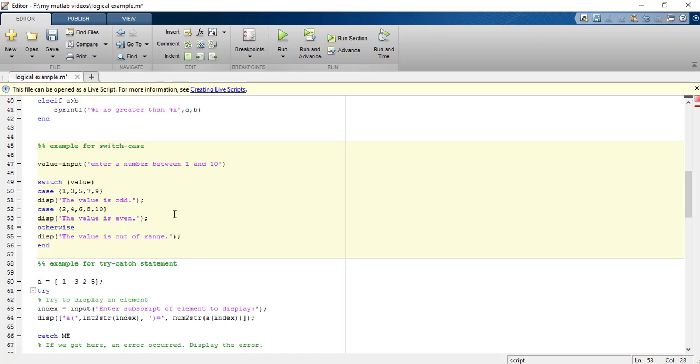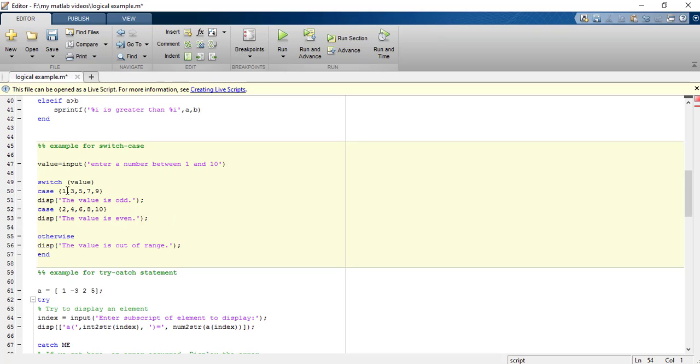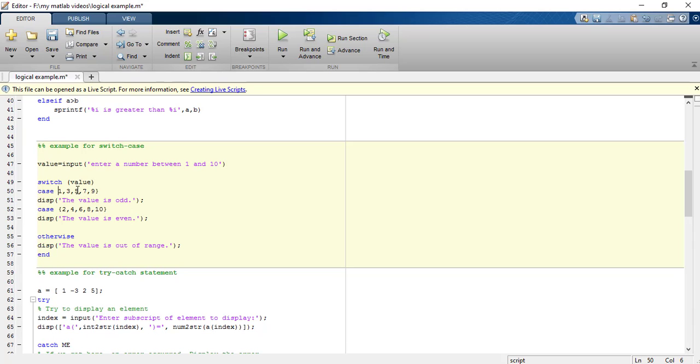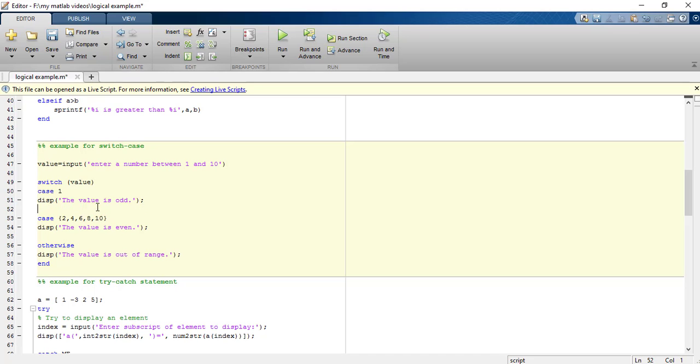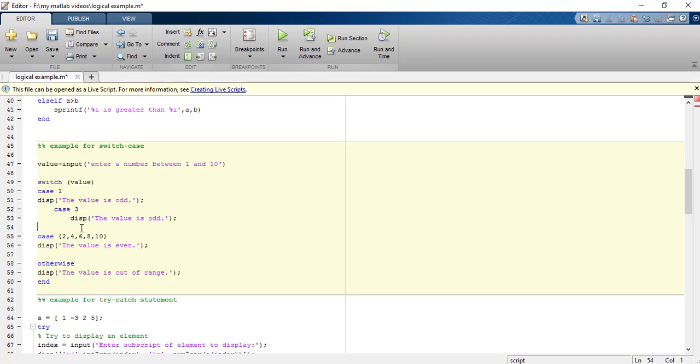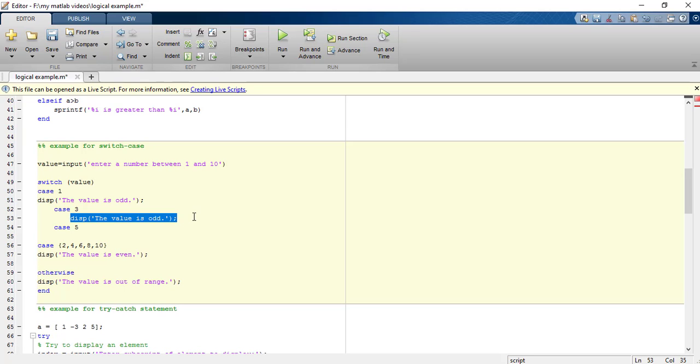So we can have multiple cases. We could have also done this like this: case 1, display this, case 3, display this, then case 5, then again display this, because all of these numbers are odd numbers.